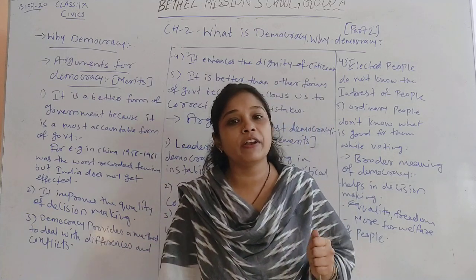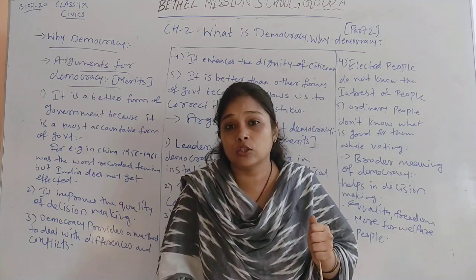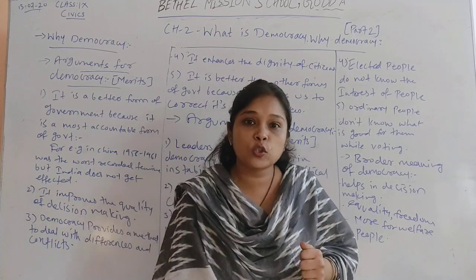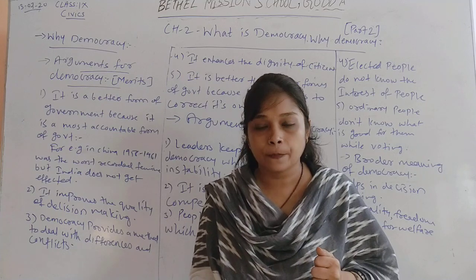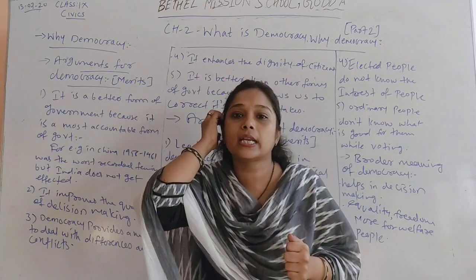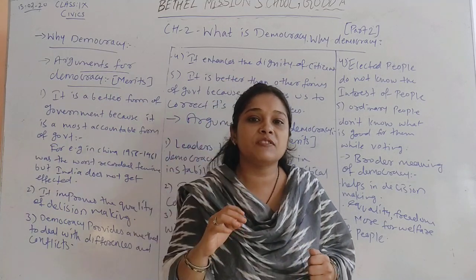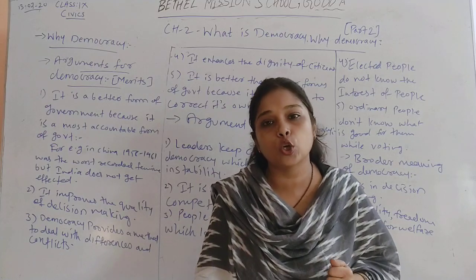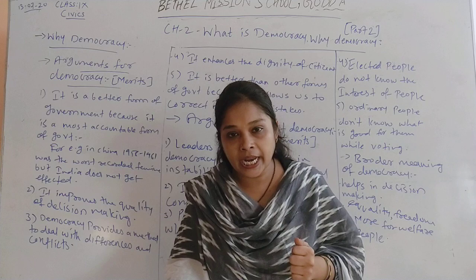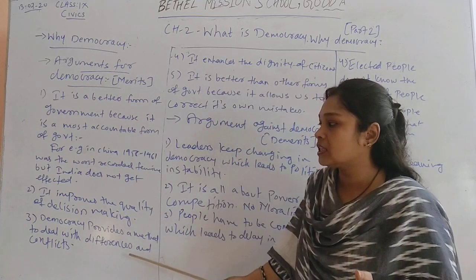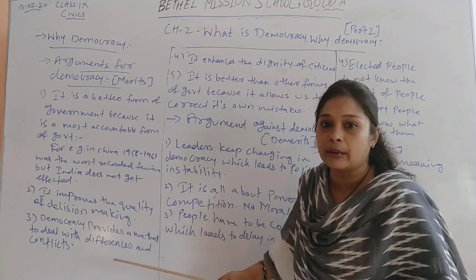Even then there is no conflict between the people, in spite of so many differences, because of democracy. Because democracy provides equal rights to all the people. Democracy gives equal respect to all groups of people, all religions, all cultures, all ideas. That is why these conflicts and differences are easily solved in democracy.